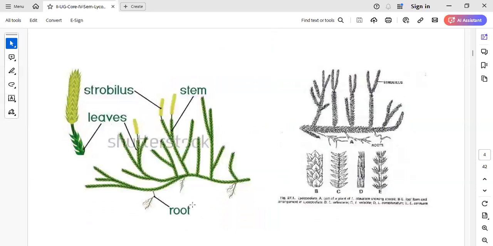So you can look at the diagram of the Lycopodium plant. You can see here this is the stem, and below that are the roots emerging from the nodal regions of the stem. Upright, these are the branches which it produces. The complete stem and the branches are covered by the green leaves. And at the tips of the branches, you can see what we call strobili.